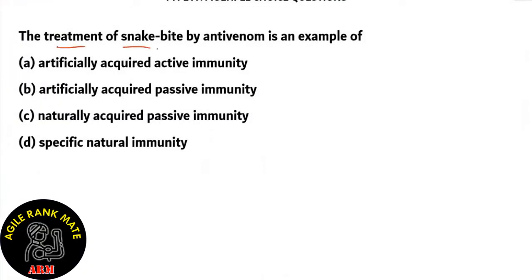The treatment of snakebite by antivenom is an example of what? Let's look at our following options. Option D, specific natural immunity. Specific natural immunity is formed by the antibodies inside of our own body. So this is basically the remembering of antibodies, and that is done by immunoglobulin G. So option D is incorrect. The example of specific natural immunity would be IgG, remembering antibodies.